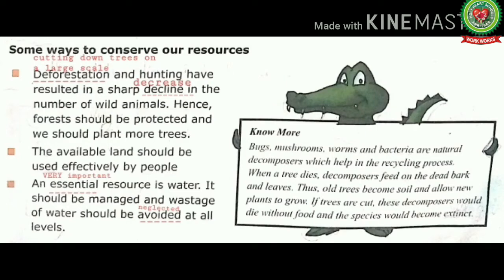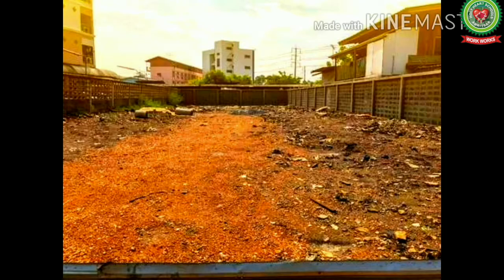Next point is an essential resource is water. It should be managed and wastage of water should be avoided at all levels. Now students, underline the word essential means very important. Next is avoided means neglected. When we walk through a city, we see vacant land.